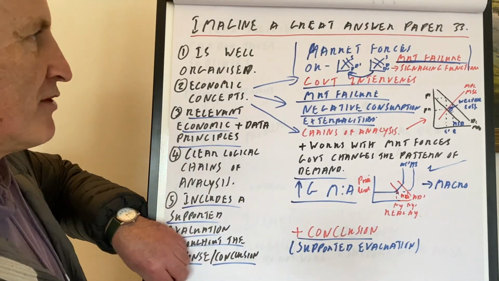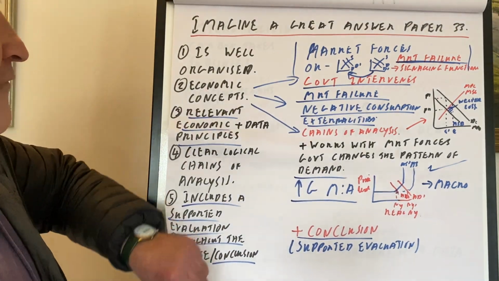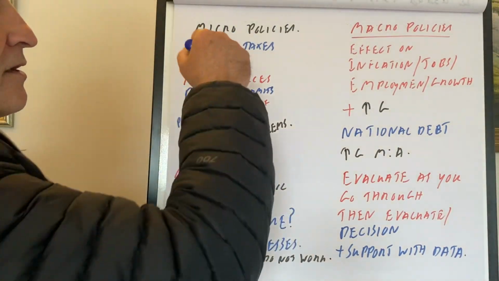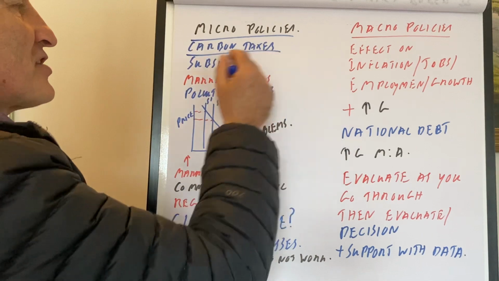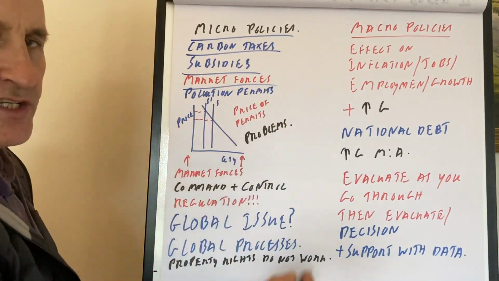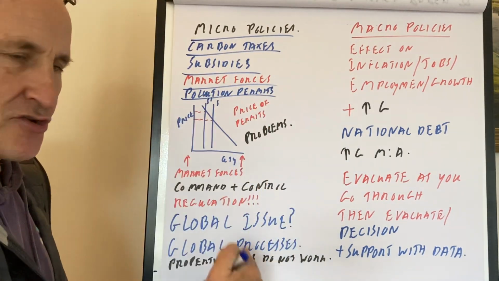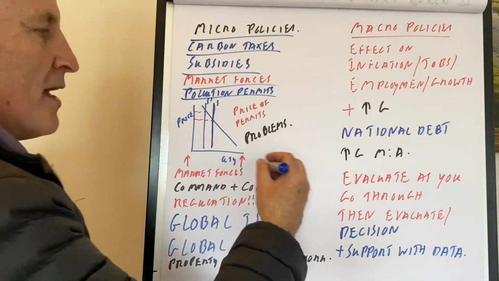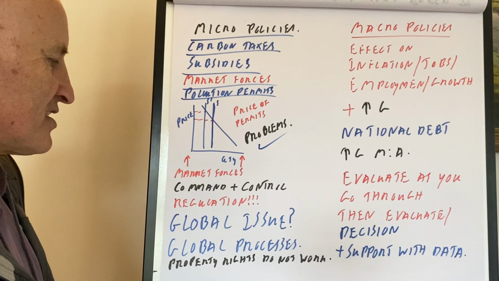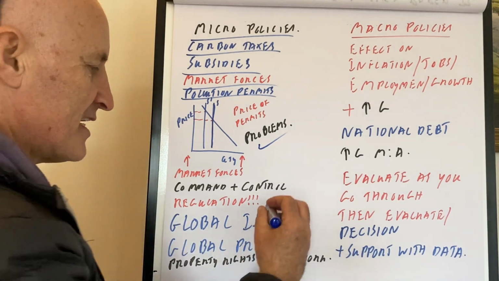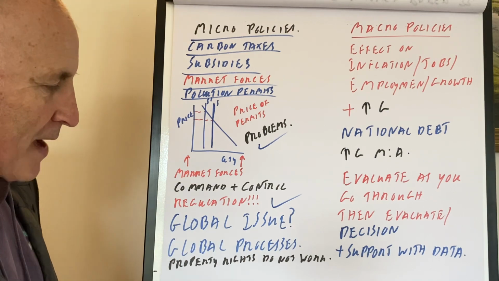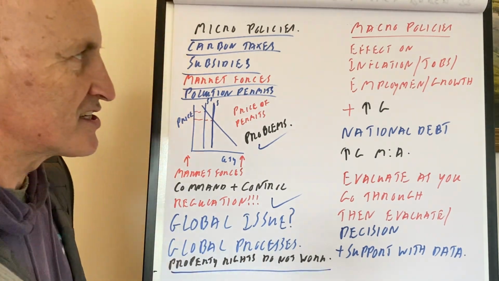Okay, so we've got a really cool answer here for this particular question. We've got micro policies: carbon taxes, subsidies, market forces. We can maybe talk about pollution permits. Remember, if we only allow this amount of pollution, then the price of permits will go up, and that is also working within the market system. Or we've got command and control techniques, we've got regulation. Remember, it's a global issue, it's a global problem, so what are we going to do about it? Property rights will not work in this instance.